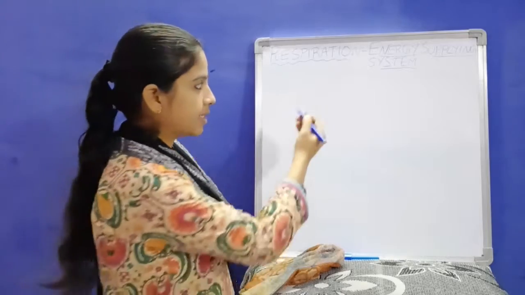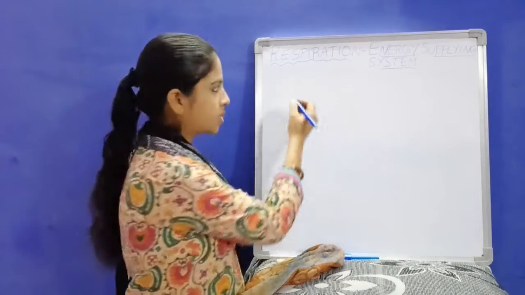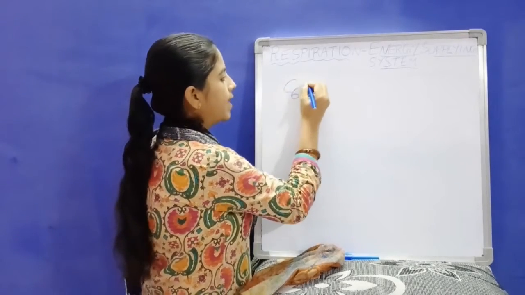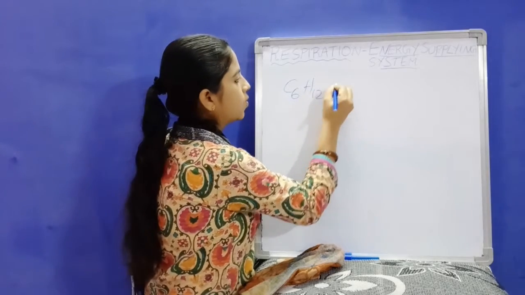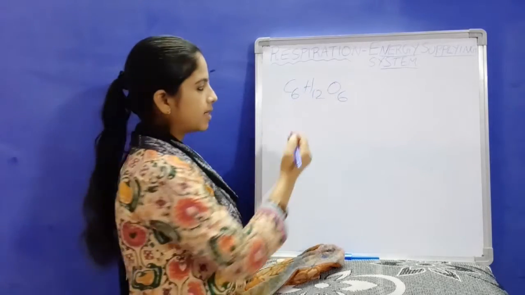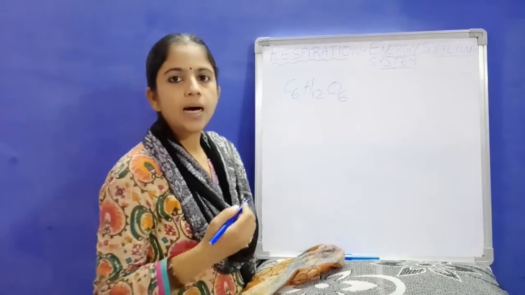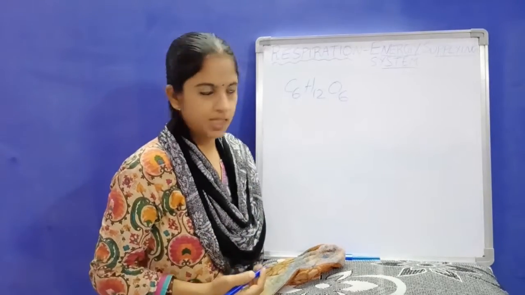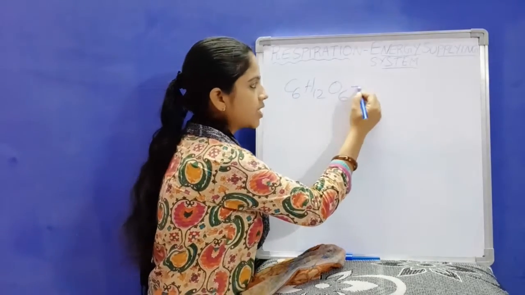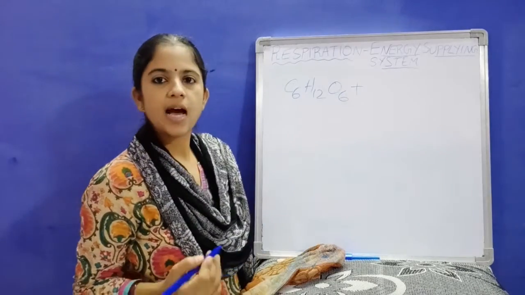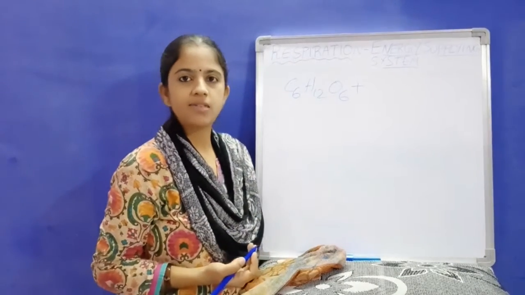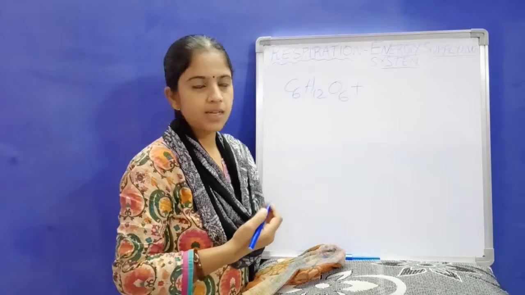Let us see. I will tell you a small reaction. You know well, C6H12O6. This is nothing but glucose, a simple form of carbohydrate, which your body absorbs after digestion into each and every cell.